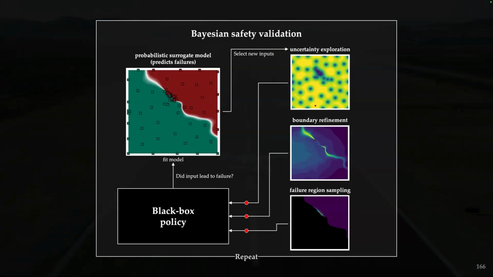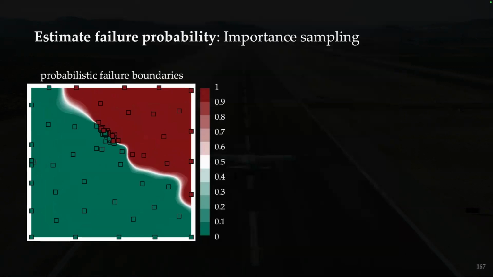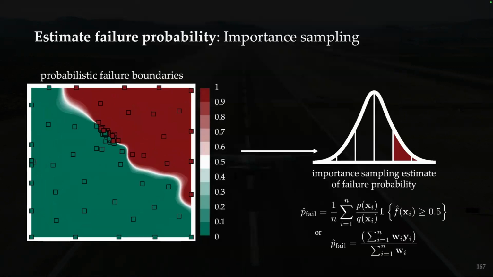and refit our surrogate model. Once we converge to a surrogate model, we can then use importance sampling as a way to efficiently estimate the failure probability. We can either use Monte Carlo integration over this efficient surrogate to estimate this over the entire space, or we can use things like self-normalized importance sampling to do this more efficiently.